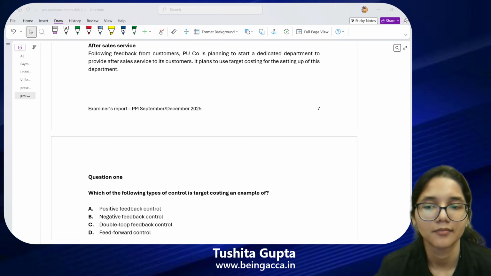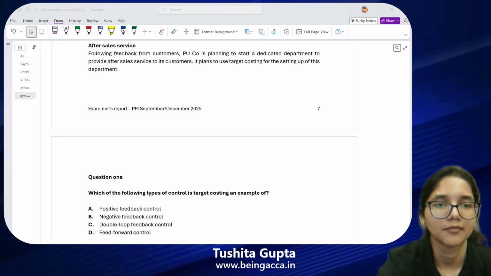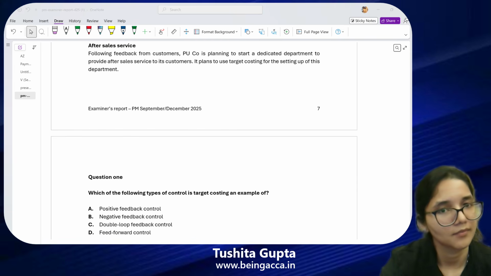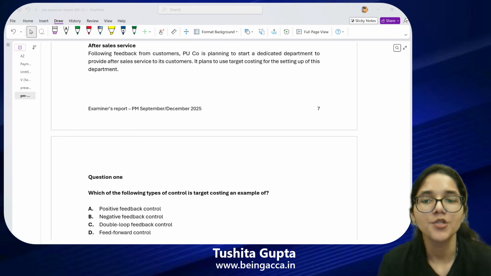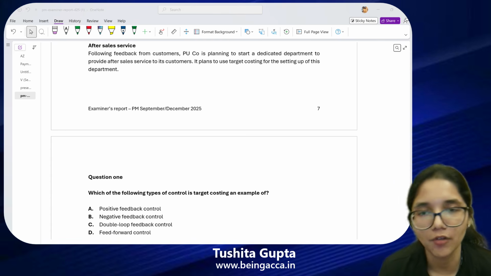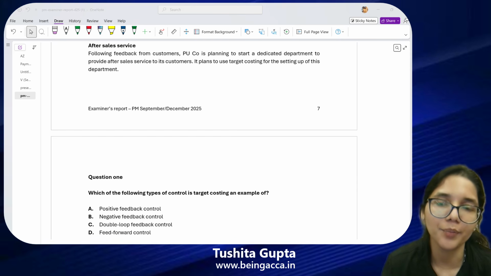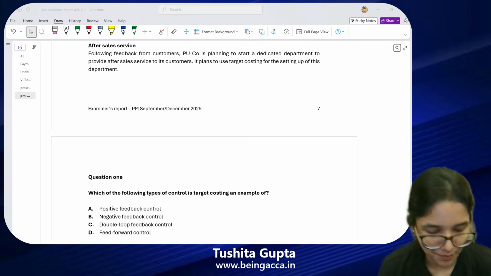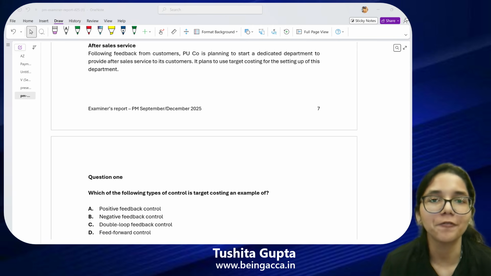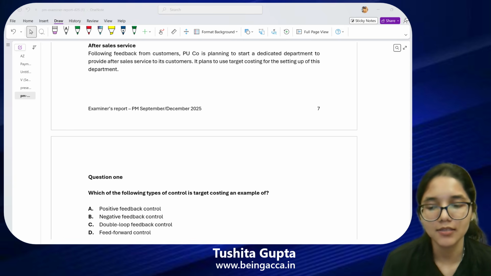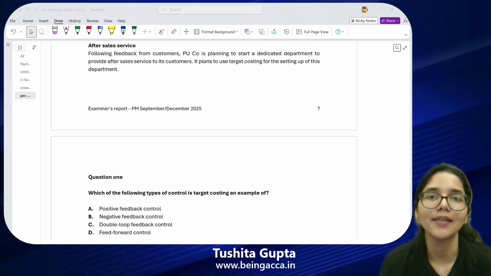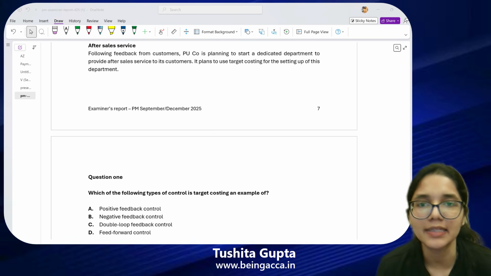Ma'am, because in target costing, we are predicting the price of the product, and the feed forward also tells us what are the changes that can happen in the future. Right. So basically, if we go back to the concepts of feedback and feed forward, if I break it down to you people in very, very simple terms, when I'm talking about feedback, feedback is when something is already done and then I'm reflecting on the results of it, the outcome of it.